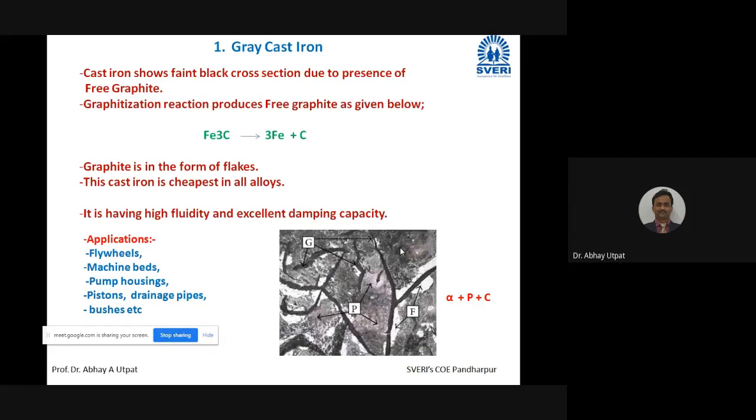Now, what is the graphitization reaction and what is a graphitizing element? So, very simple. You are in the melt state. In that melt state, there is a liquid. When it is solidified, the first phase formed is austenite and cementite.